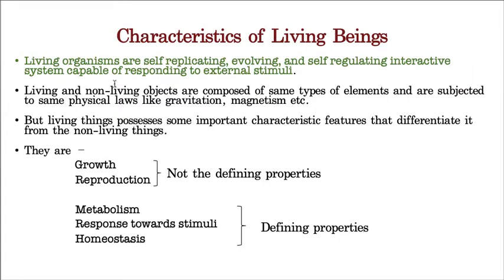Hope you understand. So I mentioned three words in the definition. The first one is self-replicating, the second word is evolving, and the third is self-regulating interactive system. These three words make the proper definition for living organisms. Again I'll read it so that you can understand a little better. Living organisms are self-replicating, evolving, and self-regulating interactive systems capable of responding towards external stimulus. See here, I'm adding one more phrase, responding towards external stimulus.